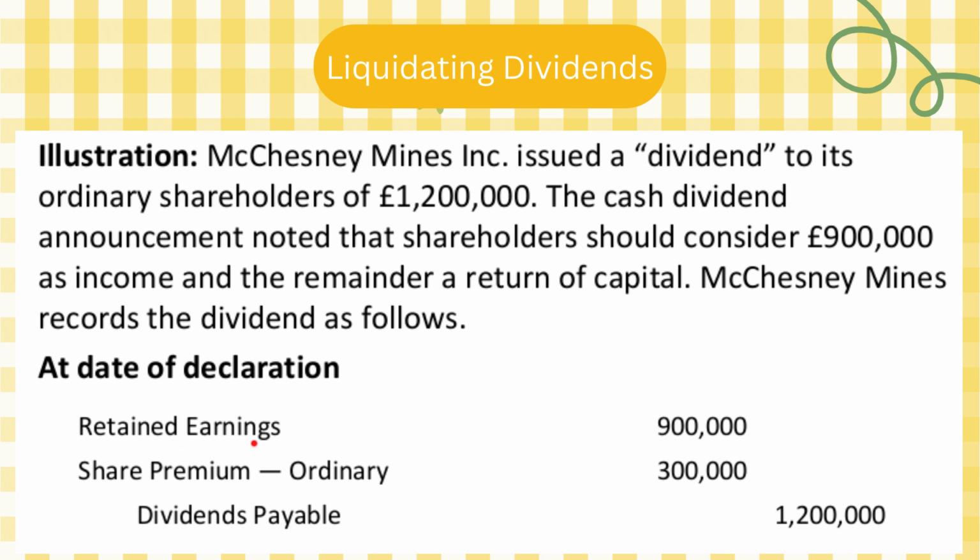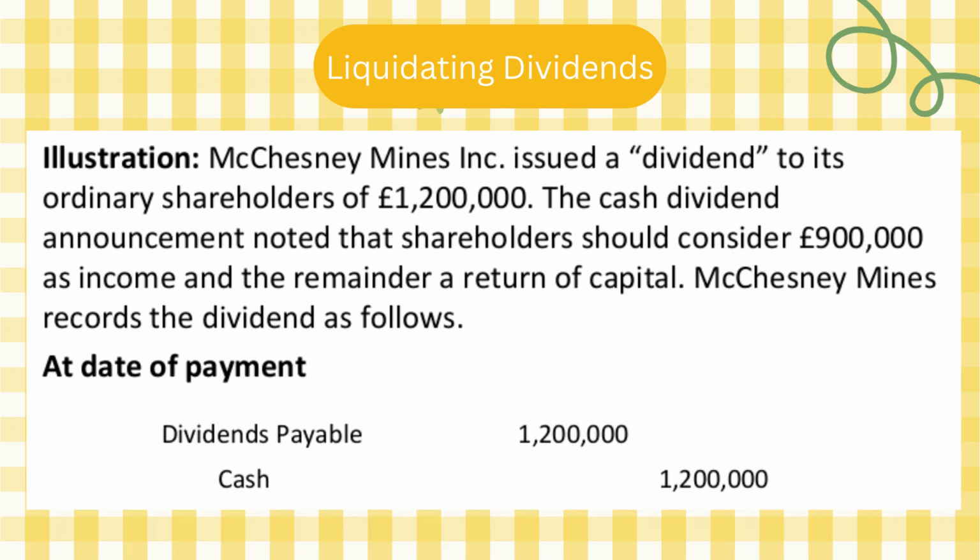Retained earnings will decrease because I'm decreasing this account by 900,000. The remaining will be taken as a return of capital, meaning share premium ordinary will decrease on the debit side by the remaining, and the total is 1,200,000. So the remaining will be the 300. Now what shall I credit? It's dividends payable, because it's going to be cash at the end.